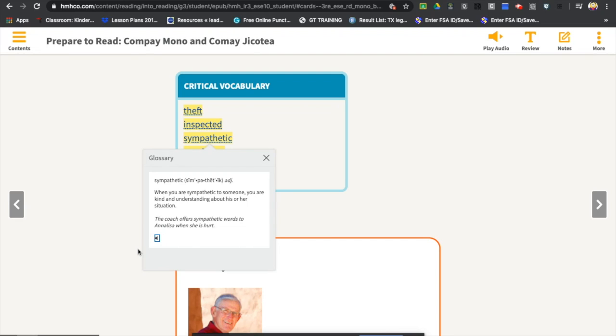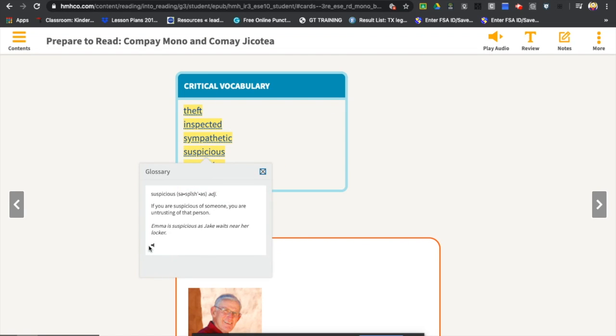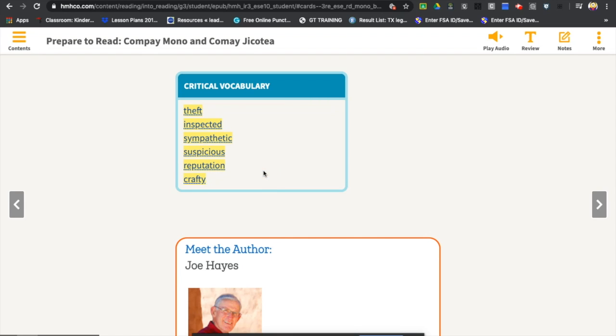Sympathetic. When you are sympathetic to someone, you are kind and understanding about his or her situation. The coach offers sympathetic words to Annalisa when she is hurt. Suspicious. If you are suspicious of someone, you are untrusting of that person. Emma is suspicious as Jake waits near her locker.